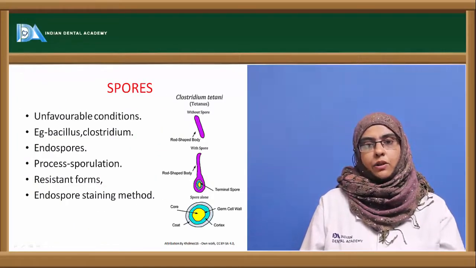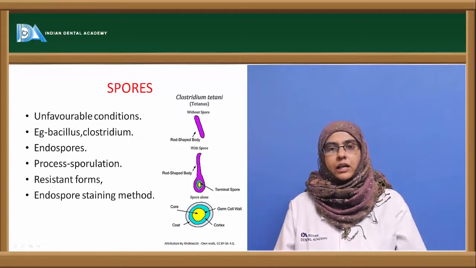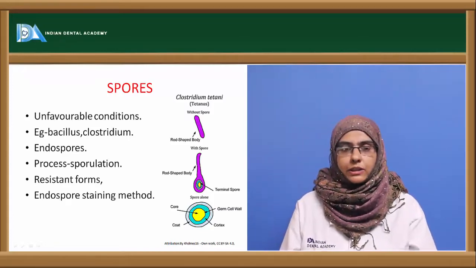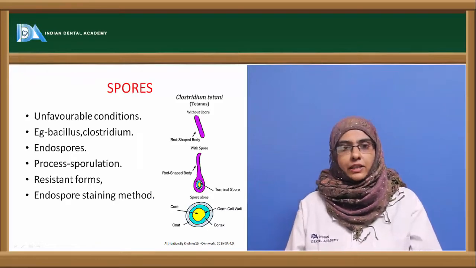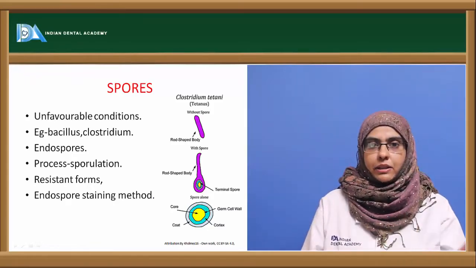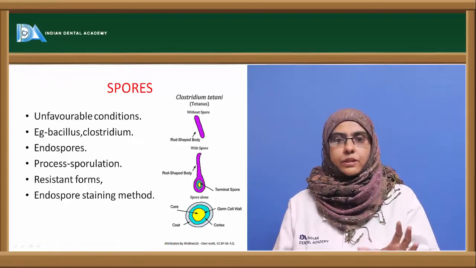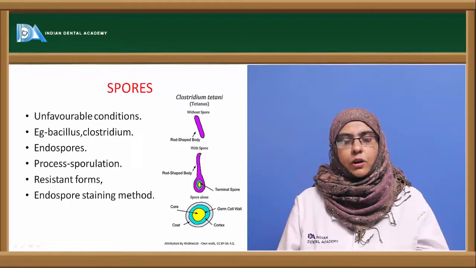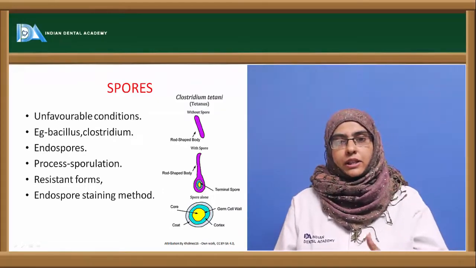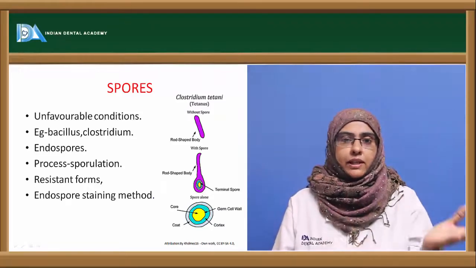Now the last important component seen in the organisms are the spores. Spores are produced in certain types of organisms such as Bacillus and Clostridium during unfavorable conditions. So when there is a depletion of nutrition in the surrounding media, the organism produces certain types of spores that help them to survive for a longer period of time till the return of a normal environment. These organisms which have developed into spores can survive as long as 4,000 to 5,000 years.